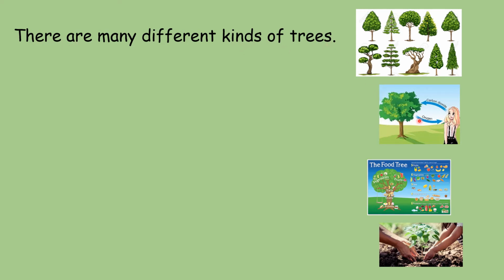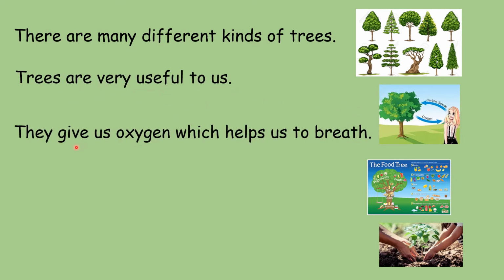What does the next picture show you? Yes, a tree gives us oxygen and we give the tree carbon dioxide. So it is like a cycle. They give us and we give them. So we cannot live without trees. So another point to write about trees: trees are very useful to us. They give us oxygen which helps us to breathe.